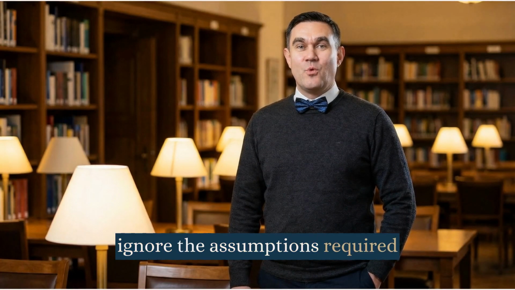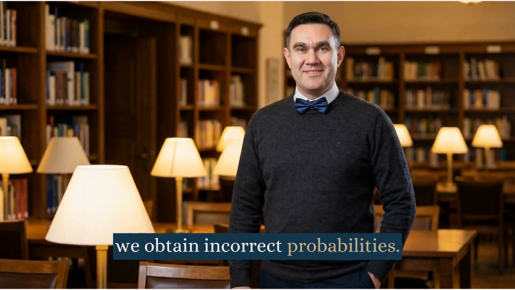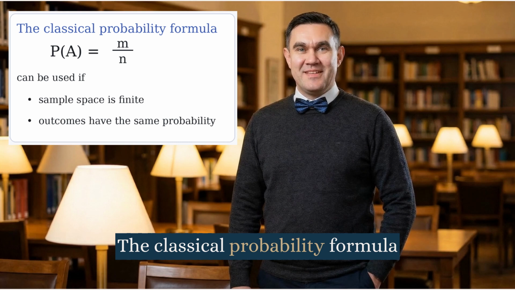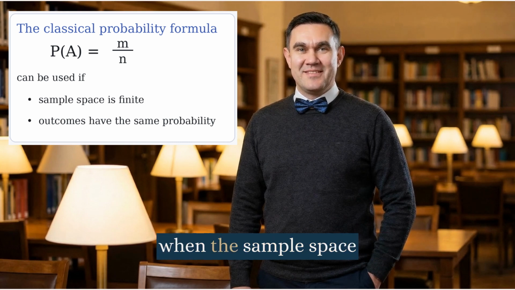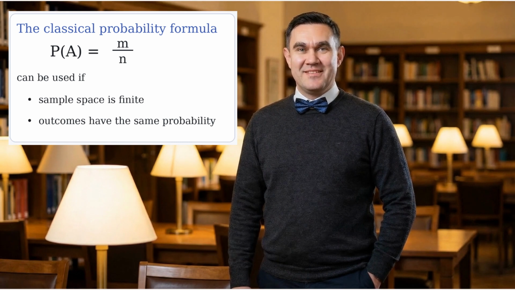So, we have learned a lesson. If we ignore the assumptions required for applying classical probability, we obtain incorrect probabilities. The classical probability formula can be applied only when the sample space is finite and each elementary outcome has the same probability.